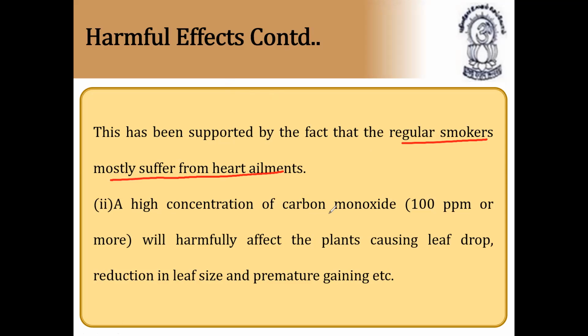A high concentration of carbon monoxide, 100 ppm or more, will harmfully affect plants, causing leaf drop, reduction in leaf size, and premature aging, etc. So it will even kill the plant industry also.